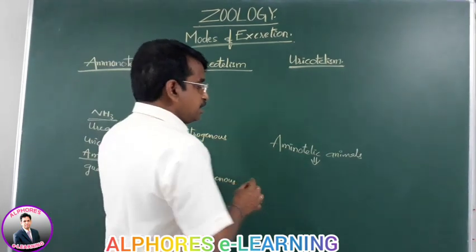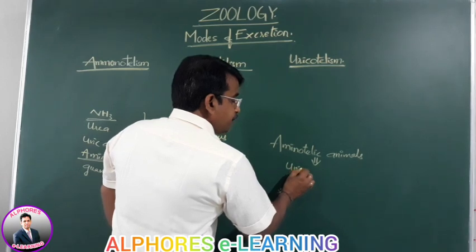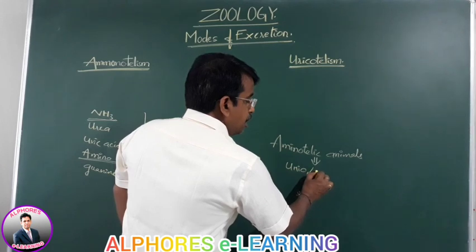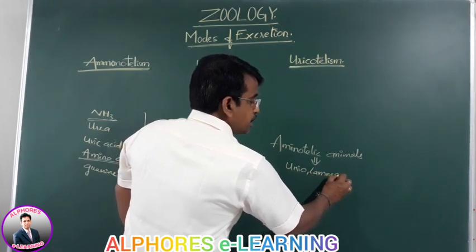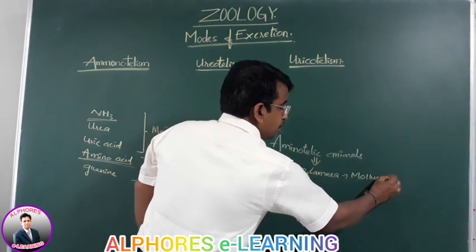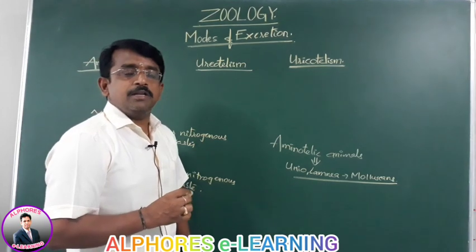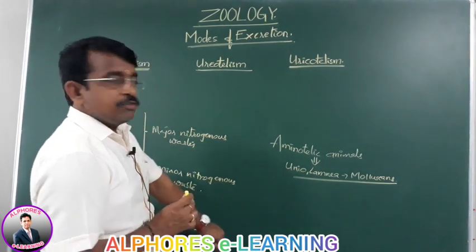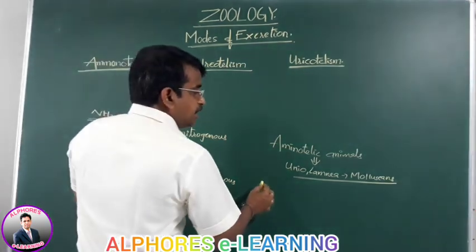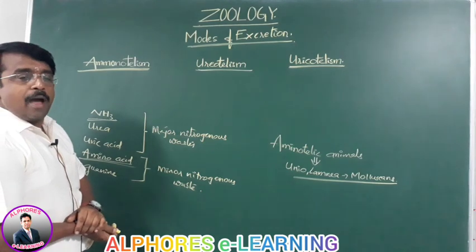And here the examples are Unio, one of the molluscans, and Lamellidens, two examples of molluscans that come under the aminotelic animals,